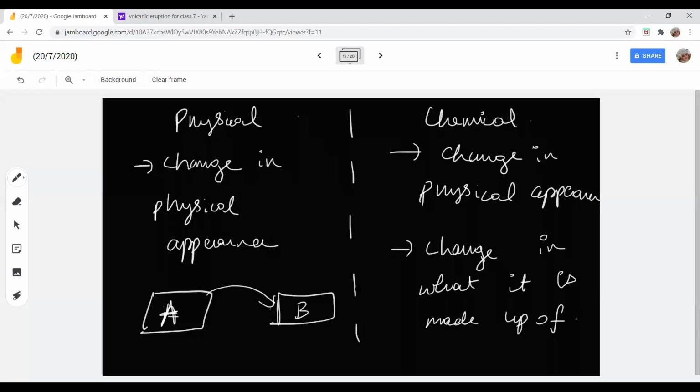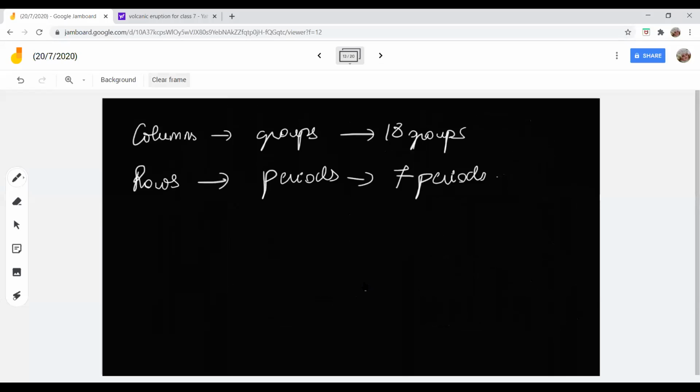A particles, right? So during a chemical change, A particles are getting converted to B particles. That is, what A is made up of itself is getting changed. Clear? So that is what I am saying: change in what it is made up of. Understood?